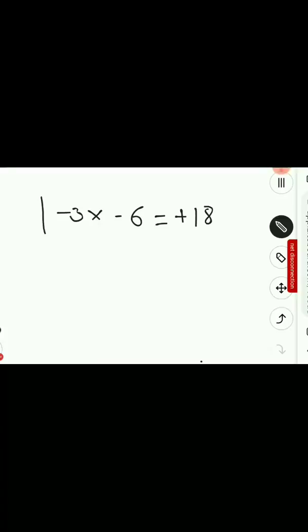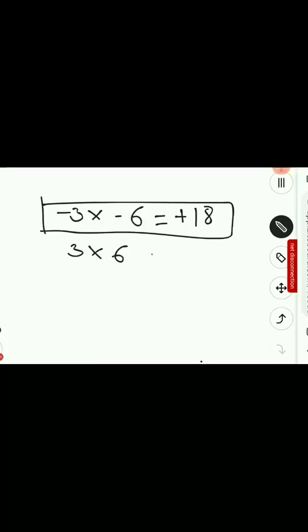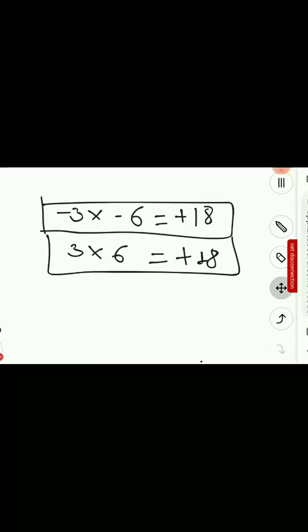The answer is positive 18. If I have 3 into 6, the answer will be positive 18 only, because both have the same sign. Remember, if we are multiplying two numbers and both of them have the same sign, may it be positive or negative, the sign of the result will be positive.